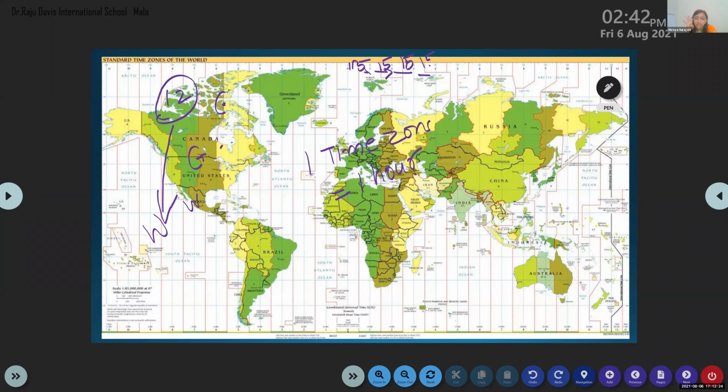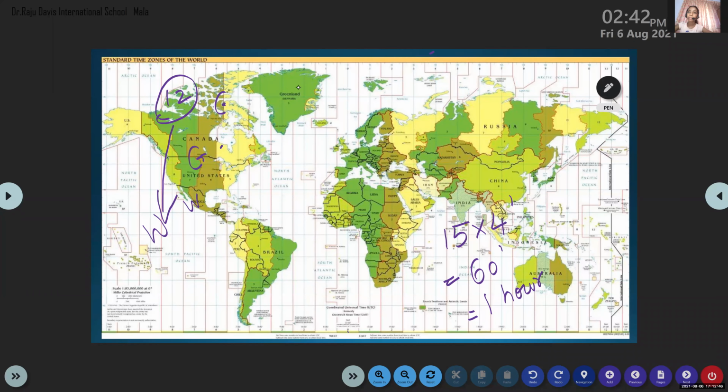That means 15 into 4 minutes. What is the answer? 60 minutes. 60 minutes means 1 hour. So one time zone means 1 hour. Understood.